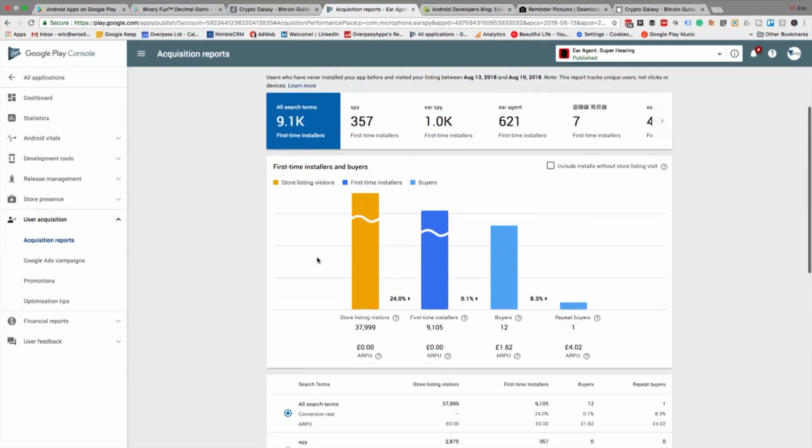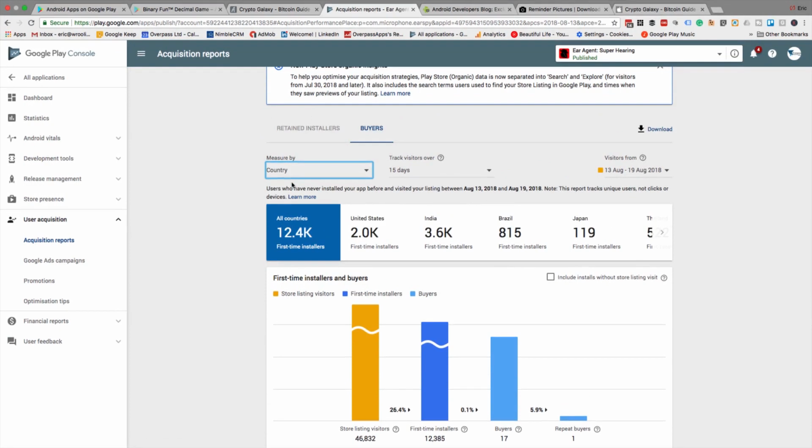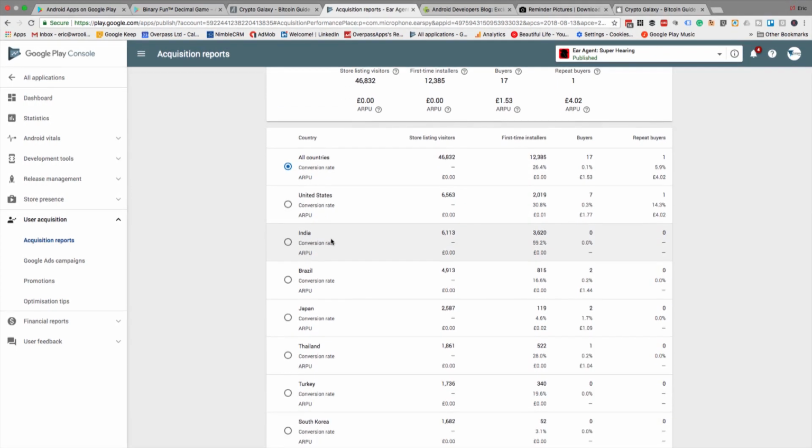Another thing we can see here, which I find very fascinating, is I could do it by country. I don't even know if this was the case before. My conversion rate, like I said, was 26% overall. In the United States it's 30%, but in India it's 59.2%, so it's nearly double. Because I know this, if my conversion rate is higher in one country, maybe if I'm doing an ad campaign, I could focus on that. Or I could look at the difference between that description and this one. I may have tweaked this one over time, but I didn't hire the translators to do that. What have I changed to do that?